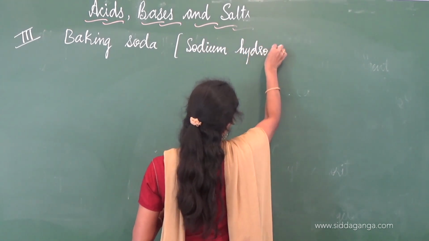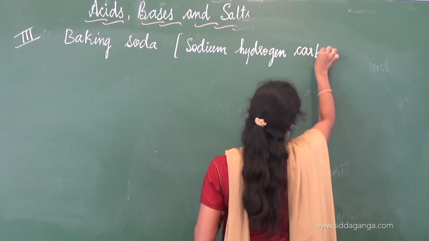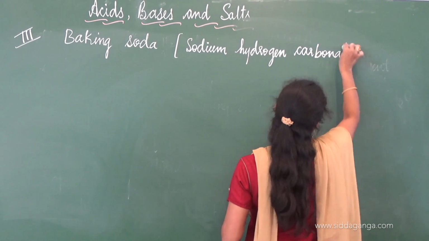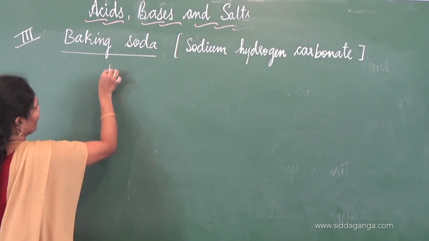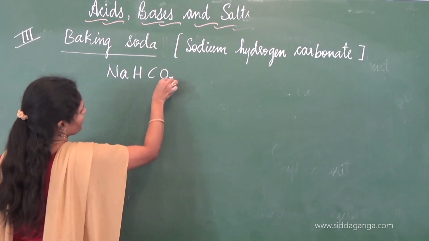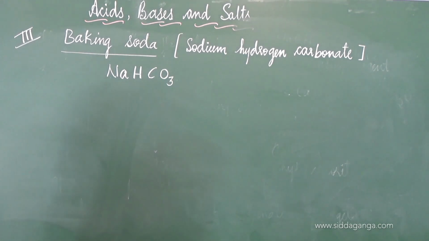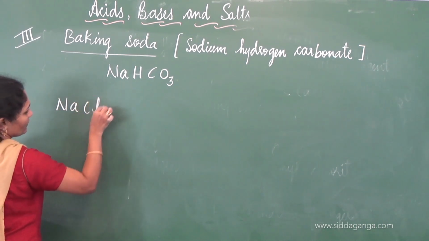Sodium hydrogen carbonate. What is its formula? NaHCO3 is baking soda.